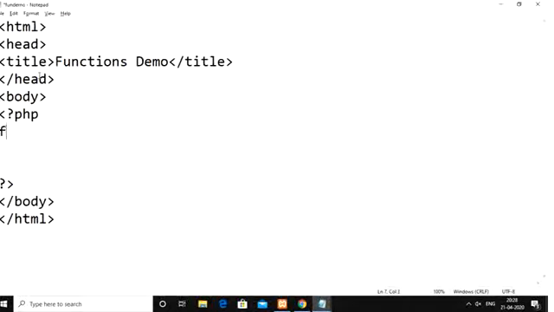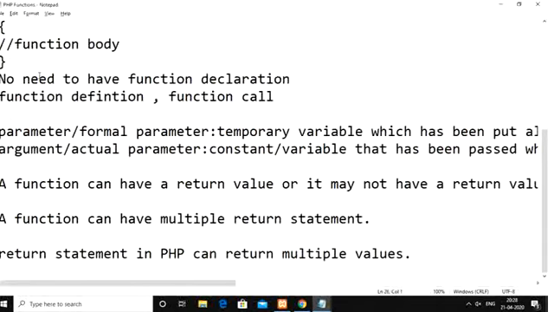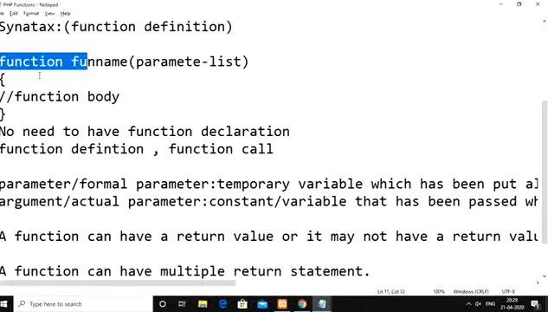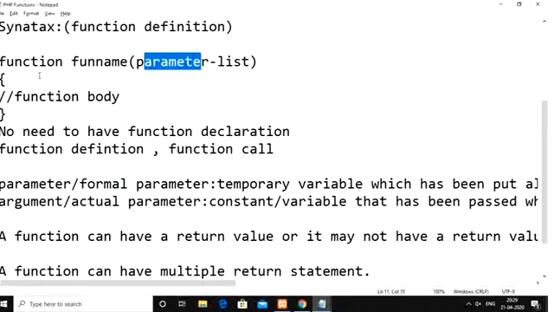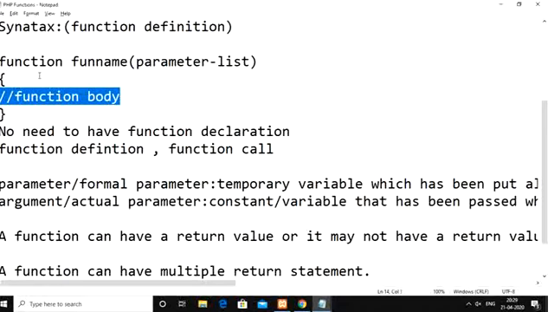Let us see how we can create the function. The syntax is: first we give the keyword function, followed by the name of the function, and then the parameter list. But for this particular function we don't require a parameter list, since the parameter list is optional. Then inside the function body we run some code.